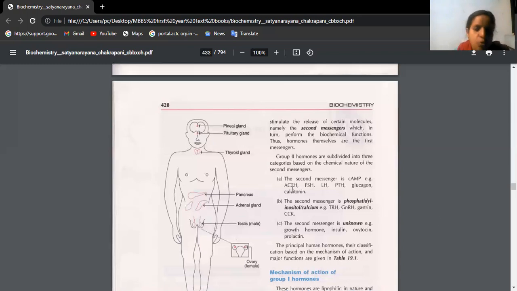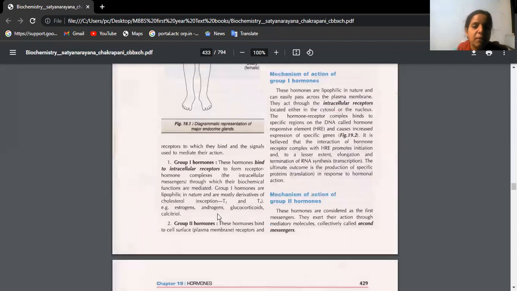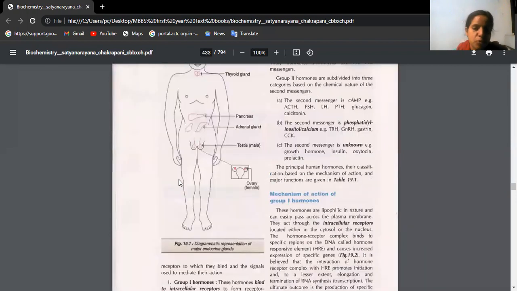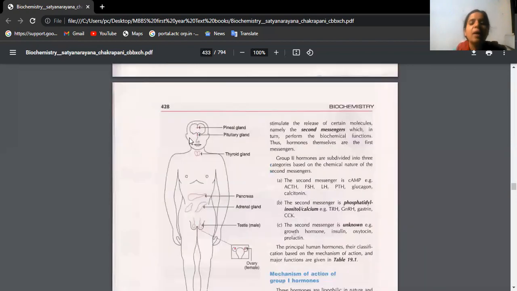Okay. So basically, in biochemistry, what is important? Of course, you should know the location. The pineal gland is not so functional in human beings, and the pancreas releases insulin, glucagon, and somatostatin from the islets of Langerhans. Adrenal gland, from the cortex we have hormones, from the medulla we have hormones. Testis in male secretes testosterone, ovaries in females release estrogen and progesterone.